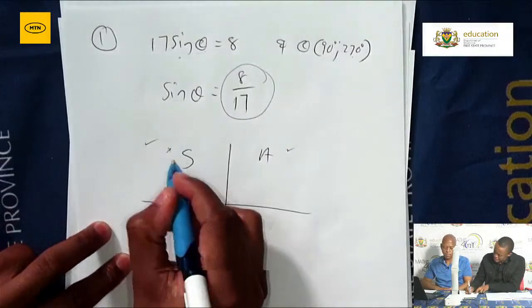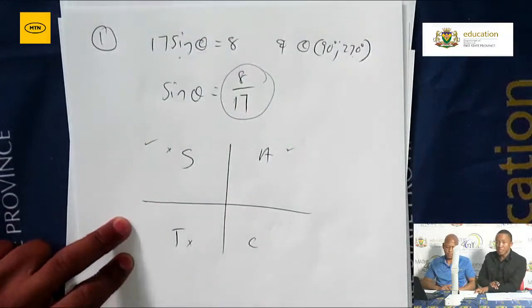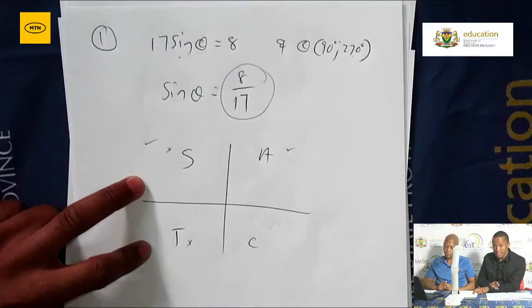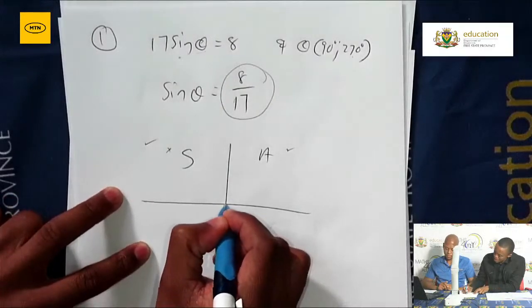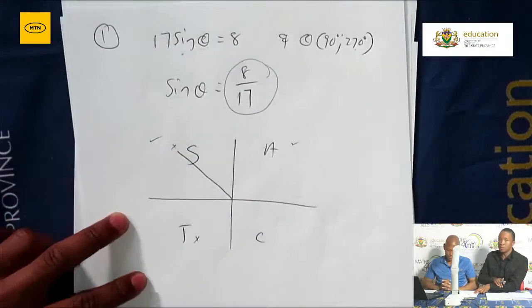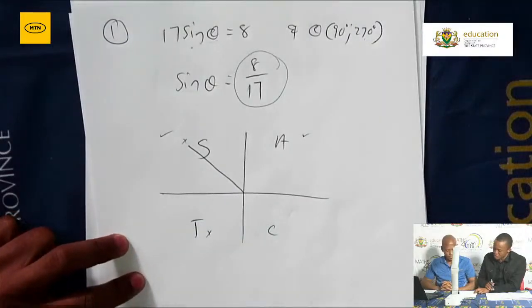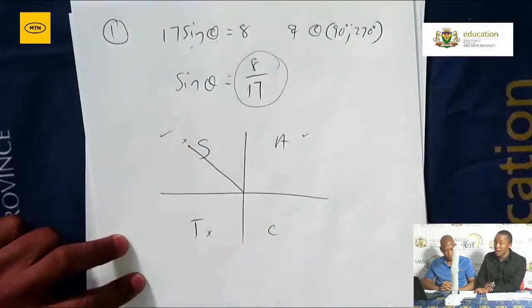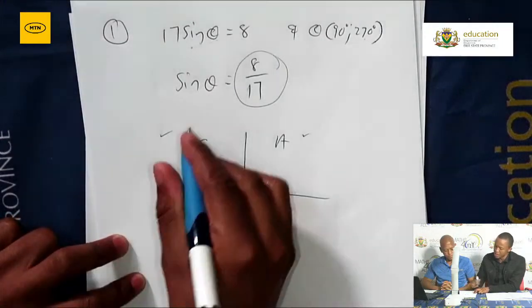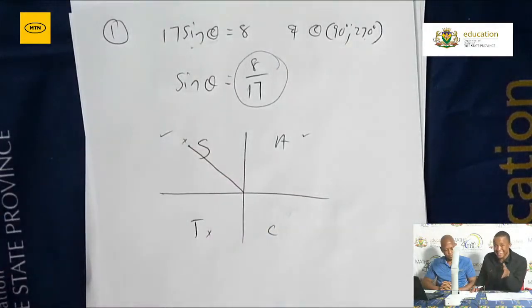So I then indicate on my Cartesian plane where the angle is located, and then you'll know exactly where the terminal arm will be positioned. Your terminal arm will therefore be positioned in the second quadrant. Once you know where the terminal arm is with respect to your Cartesian plane, then you complete your right angle triangle.